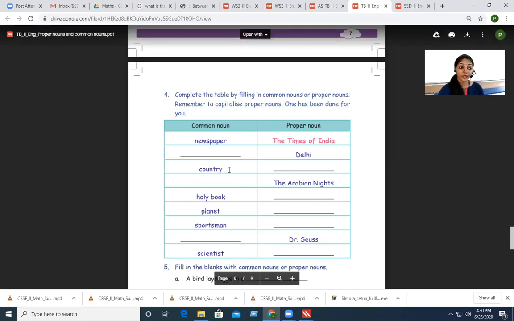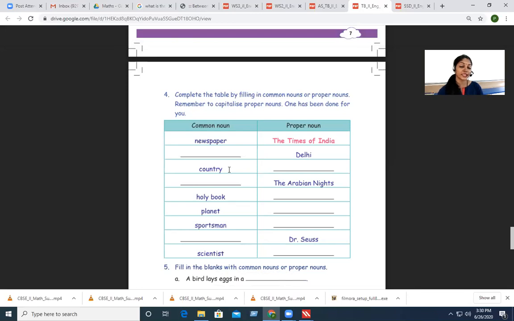Okay, next coming to country. They have given country. So you have to write the proper noun, write the name of the country. Which country are you in? You're in India, right? We live in India. So we write India. And how do you write the proper noun? We capitalize the first letter. So I will be capital and the other letters will be small. Okay, can we go to the next one?